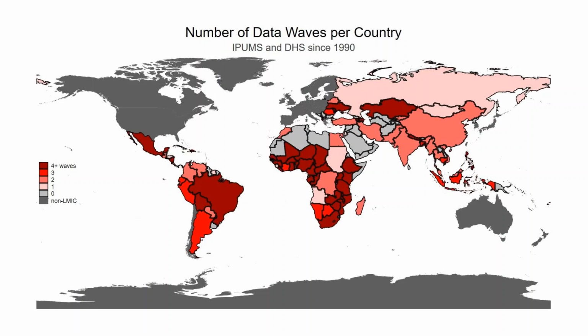The harmonized dataset has also a panel dimension, given that a large set of countries have several waves of data. Therefore, questions related to changes in wealth over time, as well as changes over time for other characteristics, can be addressed.